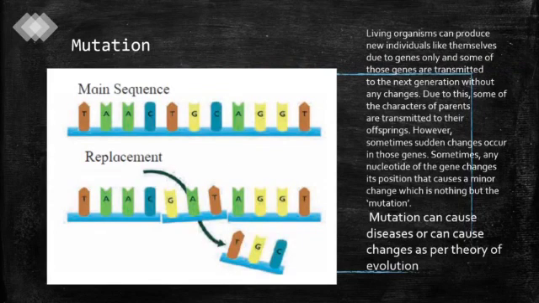Mutation. Living organisms can produce new offspring like themselves due to genes. Some of the genes are transmitted to the next generation without any changes. Sometimes some changes occur in the DNA sequence and this change causes change in offspring. Mutation can cause diseases or can cause changes as per the theory of evolution.